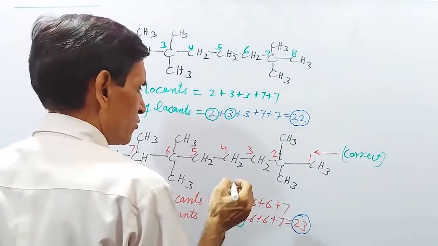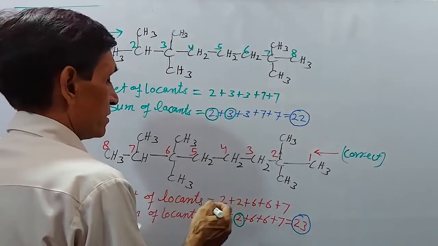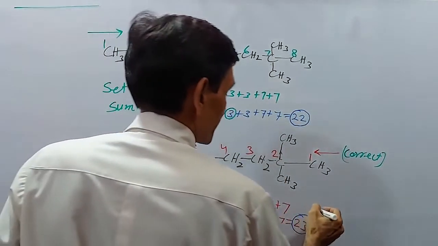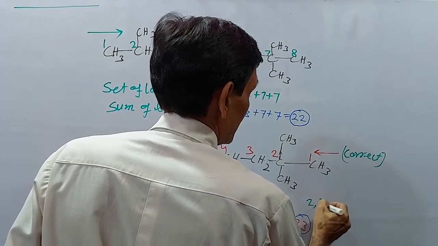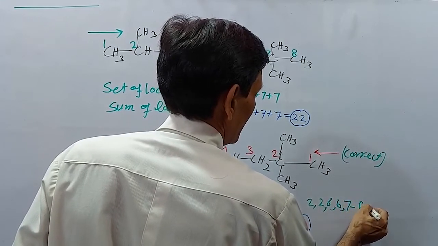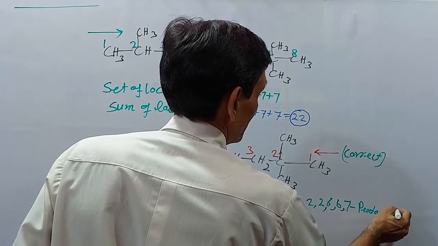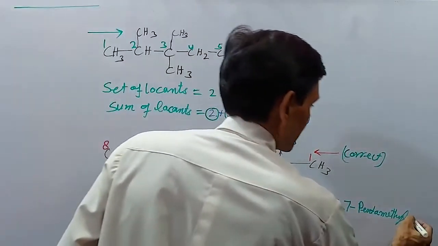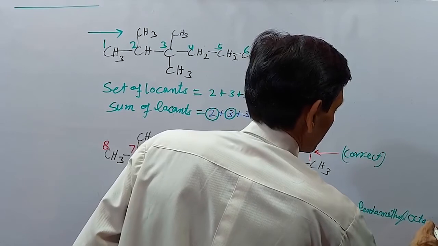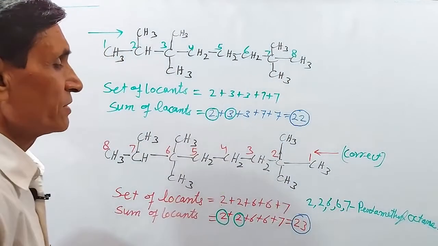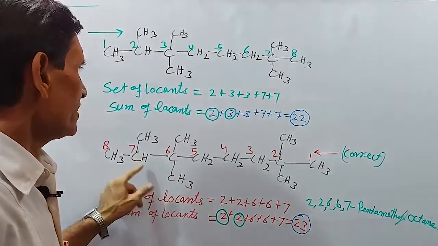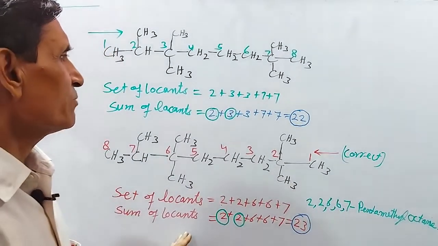And the name of the compound is 2,2,6,6,7-pentamethyloctane. Pentamethyloctane, 2,2,6,6,7-pentamethyloctane is the correct name of the compound.